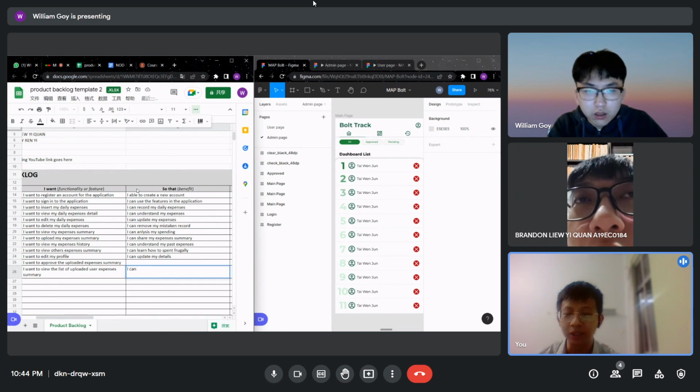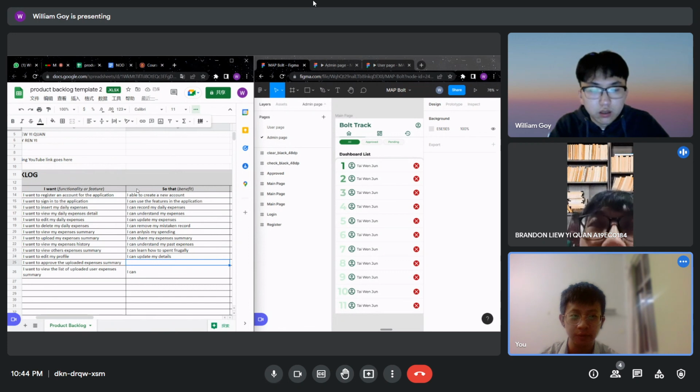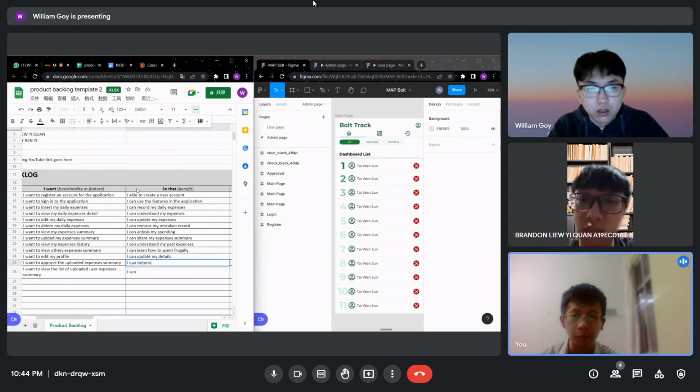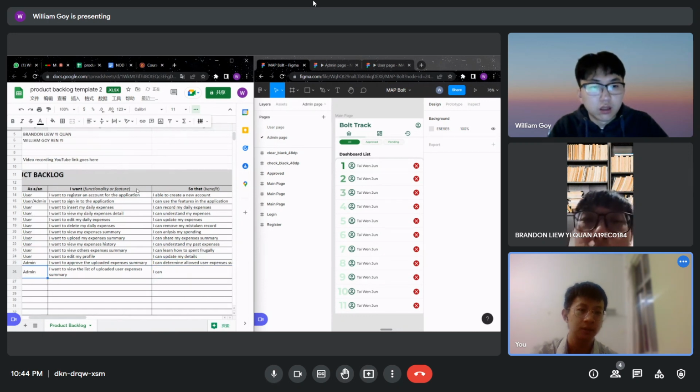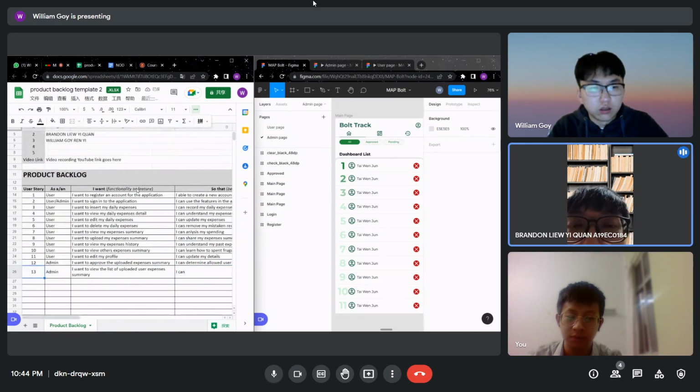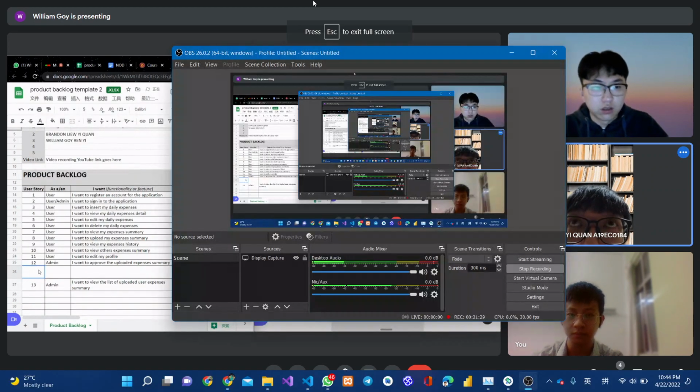Okay, let's think about the approve one. I want to approve the summary. For this one, I think I can determine which expenses summaries are allowed to upload. And there's another similar use case: I want to deny the expenses summary approval. Then I can determine which user expenses summaries are not allowed to upload. I can determine which expenses to not allow.